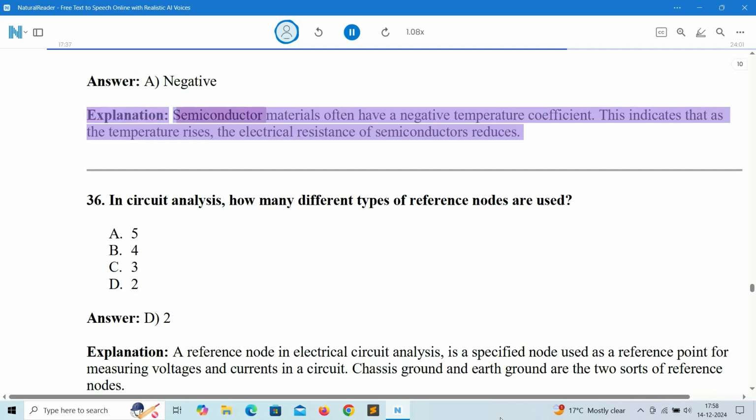Explanation: semiconductor materials often have a negative temperature coefficient. This indicates that as the temperature rises, the electrical resistance of semiconductors reduces.